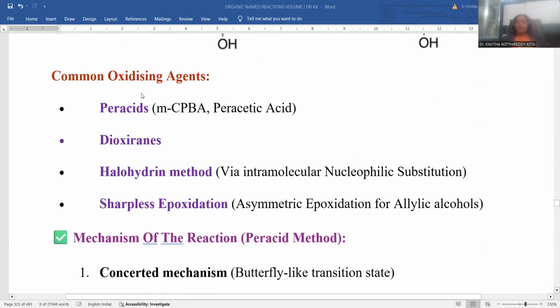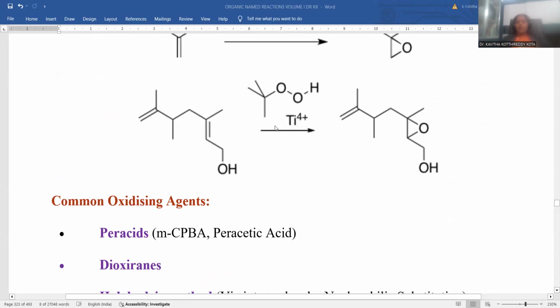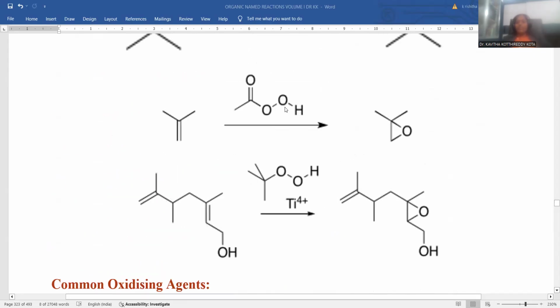In order to perform this epoxidation process, what could be the common oxidizing agents? Which reagent is suitable for this? Peracids are suitable. Metachloroperbenzoic acid is the best example. Peracetic acid, just to be gone through. This is called peracetic acid.